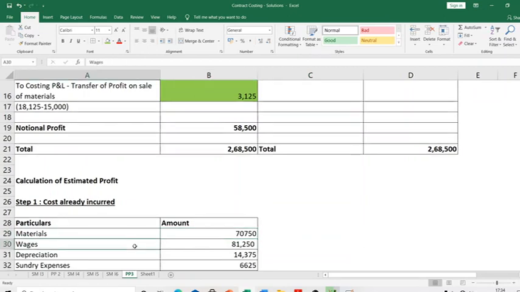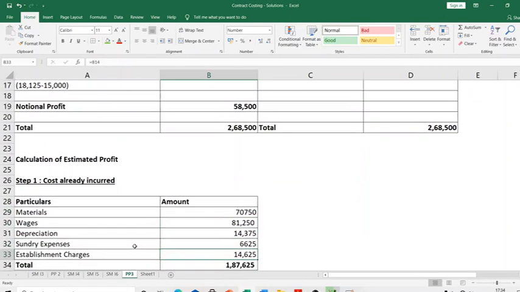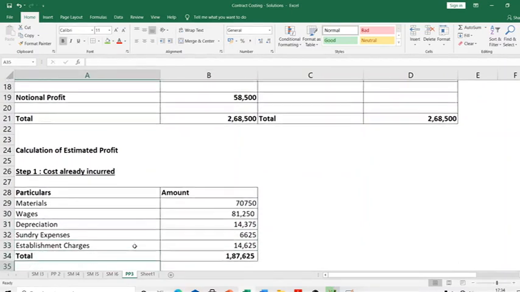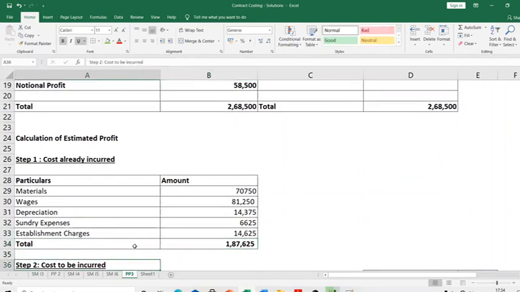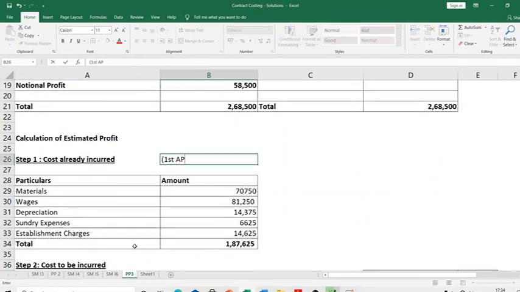Then let's look at wages, 81,250. Depreciation 14,375. Sundry expenses 6,625. Establishment charges 14,625. So the cost I have already incurred is 1,87,625. Now I'm going to calculate the cost to be incurred. This is from the period, I'll say, 1st April 2018 to 31st March 2019. For this period, this is the cost I've already incurred.